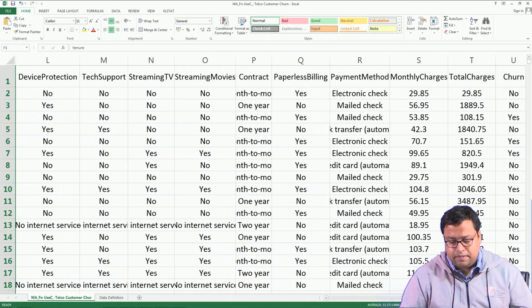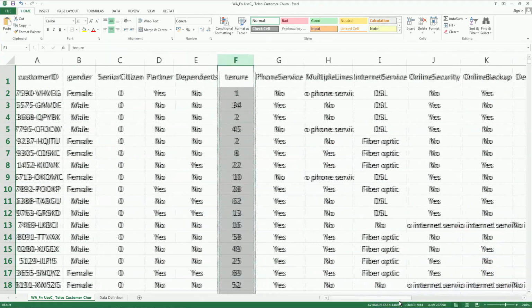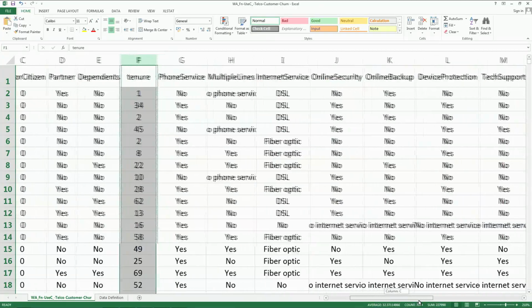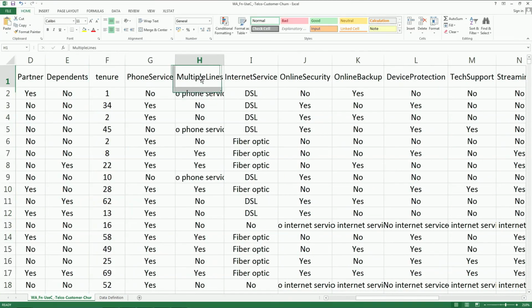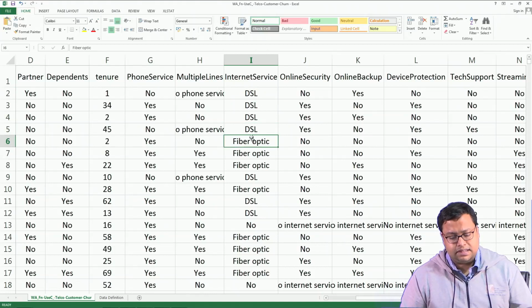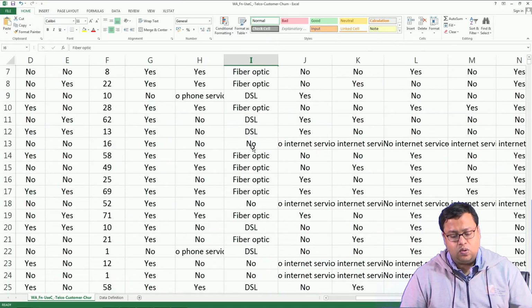Then if I come this side, I also have whether the customer has phone service or not, whether there are multiple lines or not. For the internet service, what kind of internet service this customer has: whether it is DSL, fiber optic, or no connection.